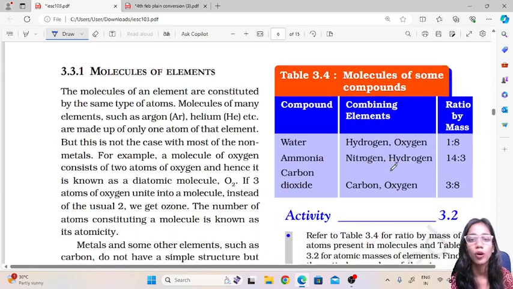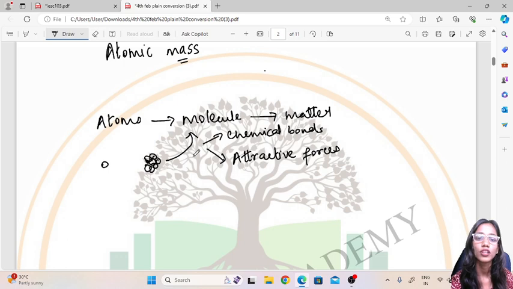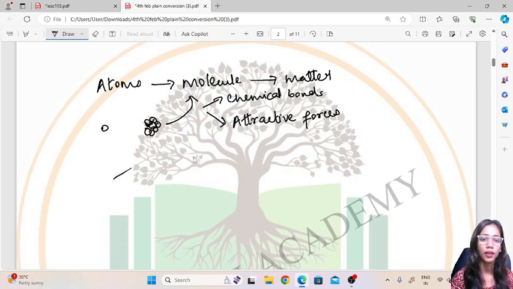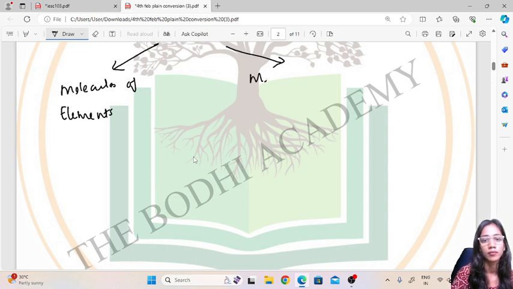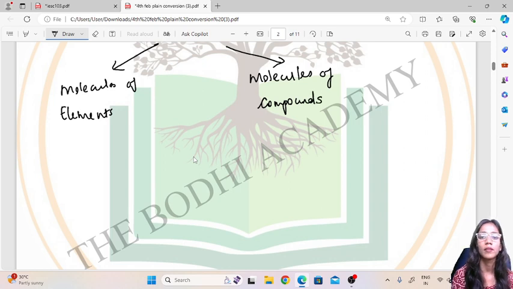Now depending upon what kind of atoms there are, we have two types of molecules: molecules of elements and molecules of compounds.